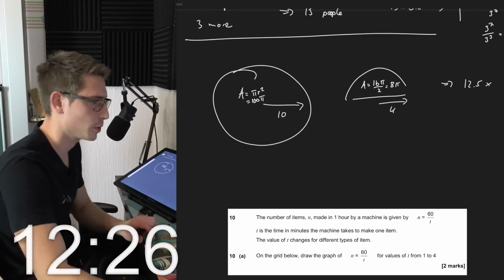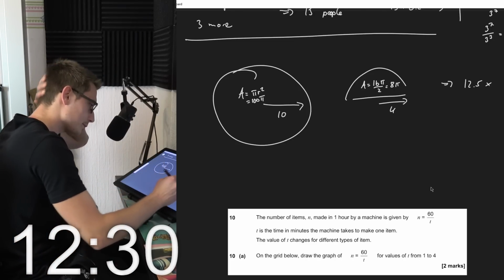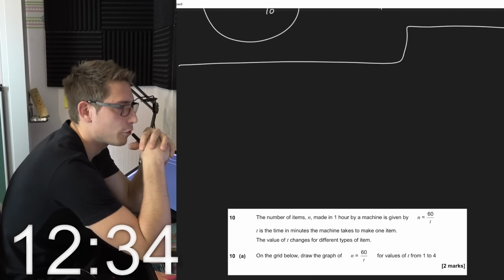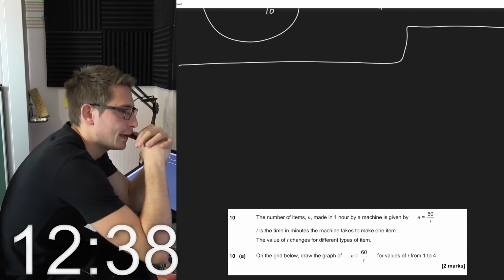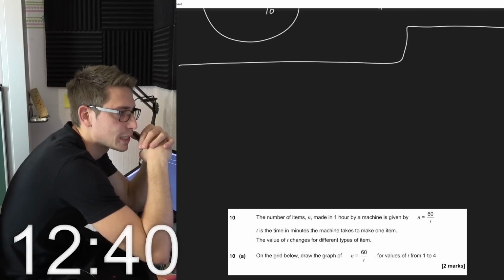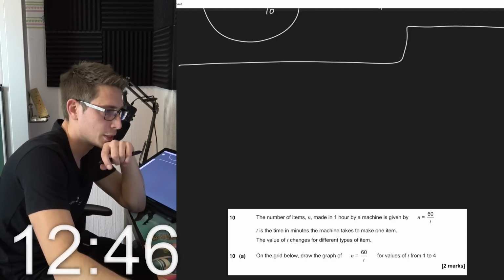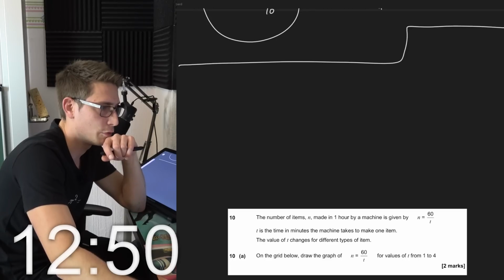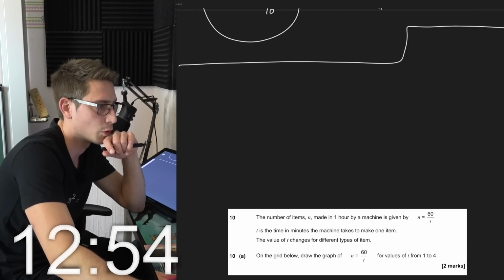Turn over for next question. Okay. The number of items n made in 1 hour by a machine is given by n equals 60 over t. t is the time in minutes the machine takes to make one item. The value of t changes for different types of item. On the grid below, draw the graph of n for values of t from 1 to 4.